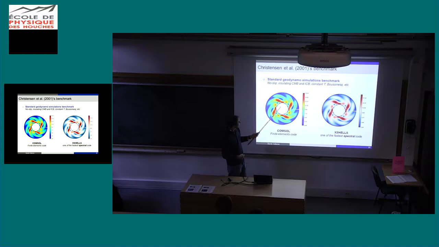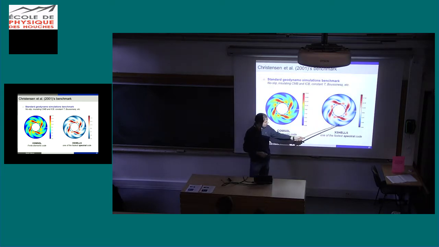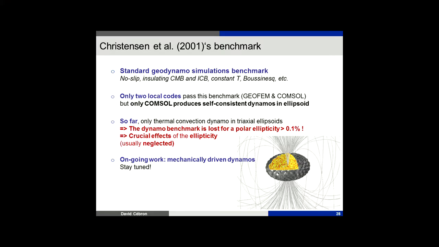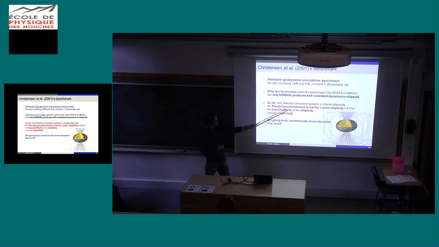So I start with a benchmark of dynamic dynamo, not only kinematic one. You really have to tackle self-consistent dynamo. You see the comparison here of my result with the one of Nathanael, so it worked quite well. And we did obtain the self-consistent dynamo in ellipsoid. We are with COMSOL. This is the first one, so we are really at the beginning. We obtained that this summer.